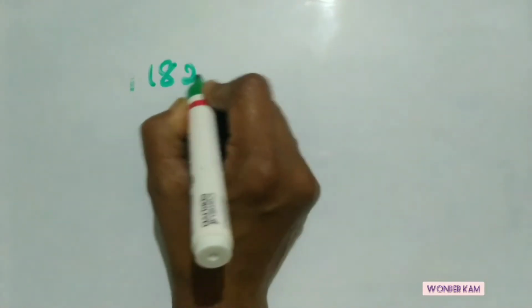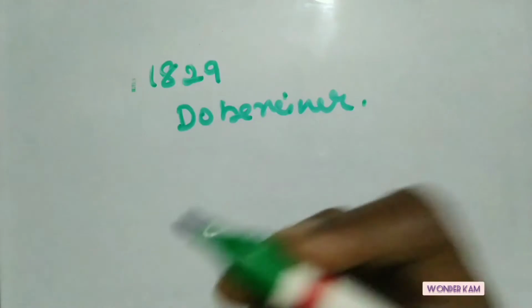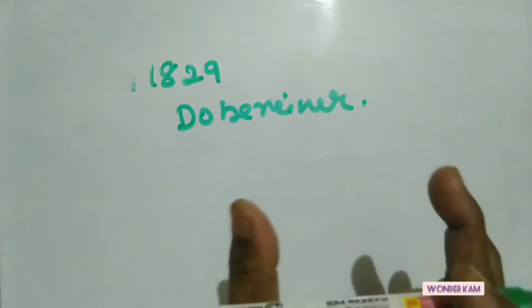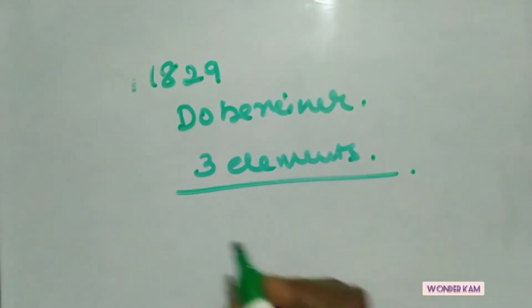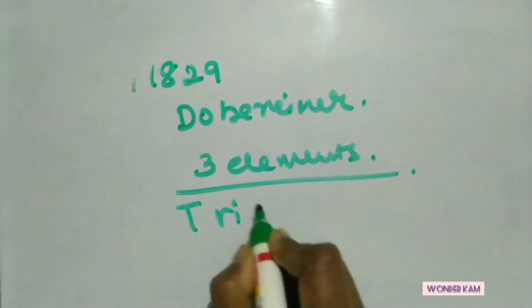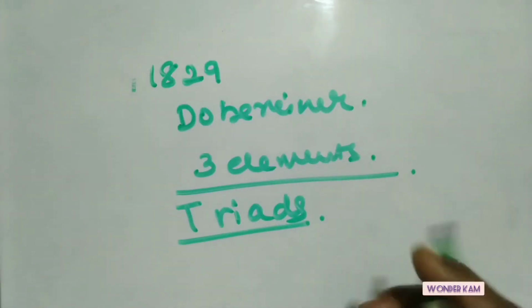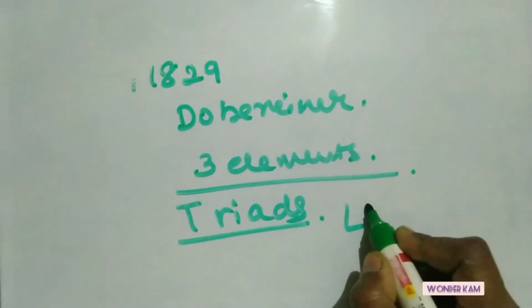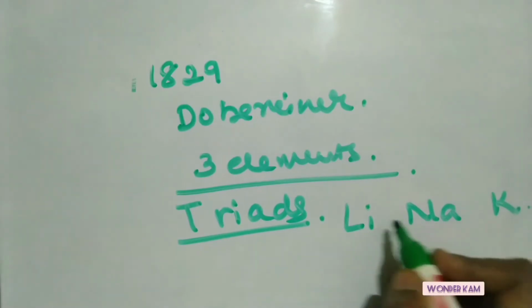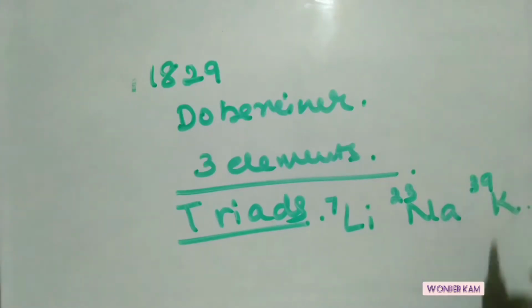And the very first attempt was made in 1829 by a German scientist, Dobereiner, where he classified elements into small groups containing only three elements, and this concept was known as triads or the law of triads, where the atomic mass of the middle element is approximately the average of the other two elements. For example, in the case of lithium, sodium and potassium, their masses are 7 for lithium, 23 for sodium, and 39 for potassium.